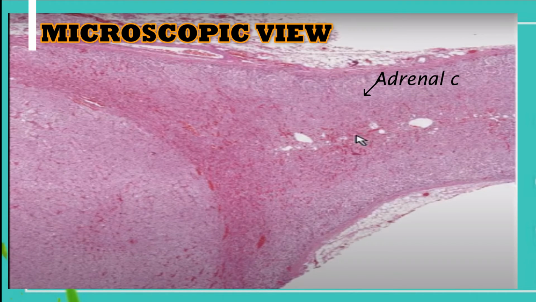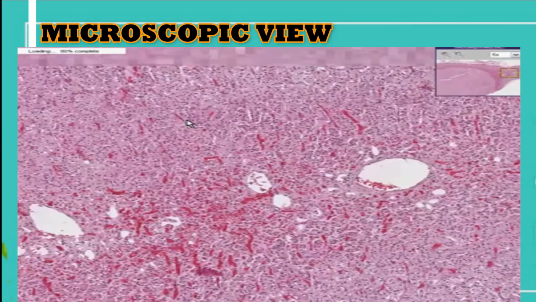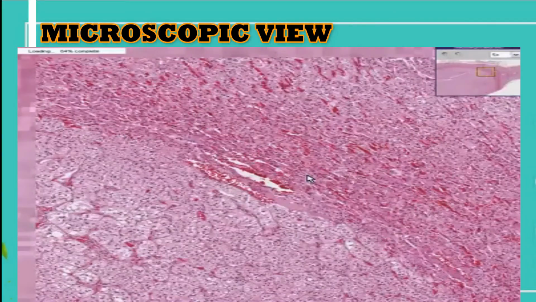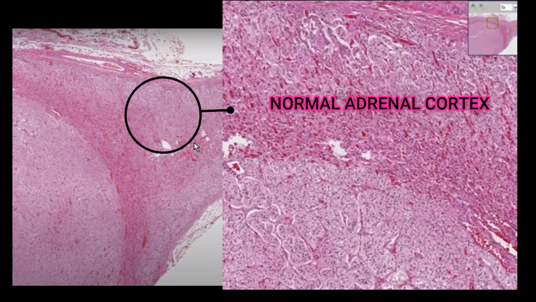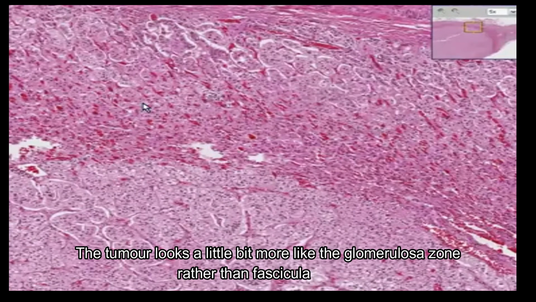Here is the normal adrenal cortex, and you see that there are these large veins which are often characteristic of the adrenal medulla. Notice that as you look at the adrenal cortex, which has its usual normal delineation of glomerulosa-like structures towards the periphery and perhaps small linear vesicles in the middle, the tumor looks very much like the normal adrenal cortex. Here is the normal adrenal cortex, and here is the tumor. The tumor looks a little bit more like the glomerulosa zone rather than the fasciculata zone.